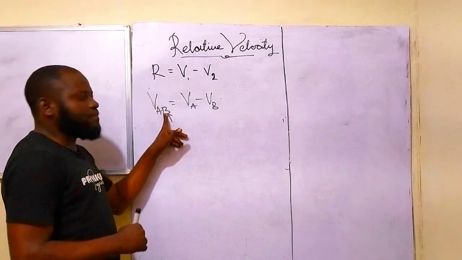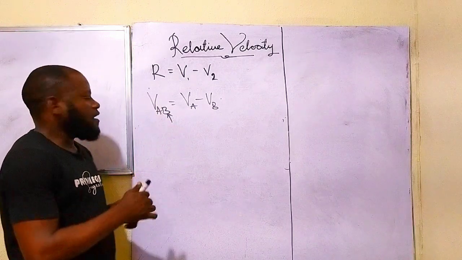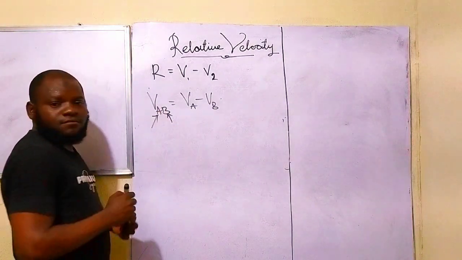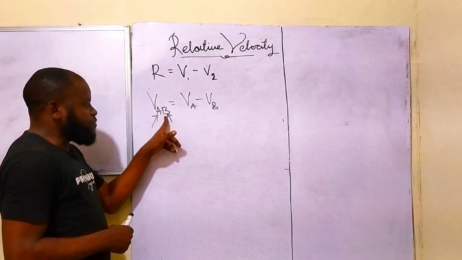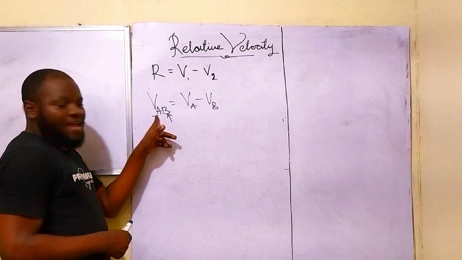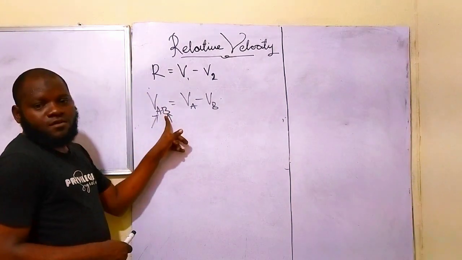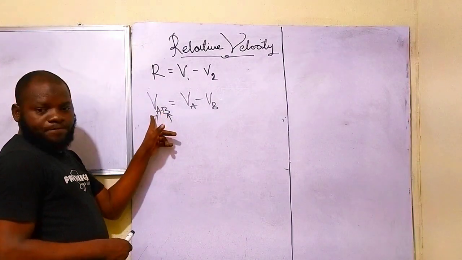That is an observer, somebody that is observing A. And this is what they are observing, that is the object that they are observing. So if B is observing A, definitely A is in respect of B. For that reason, B is going to be the reference frame for A.